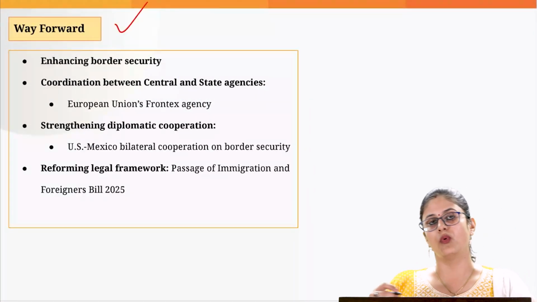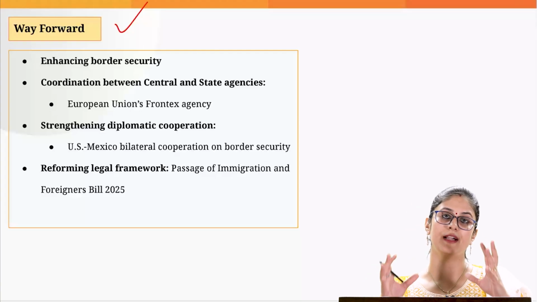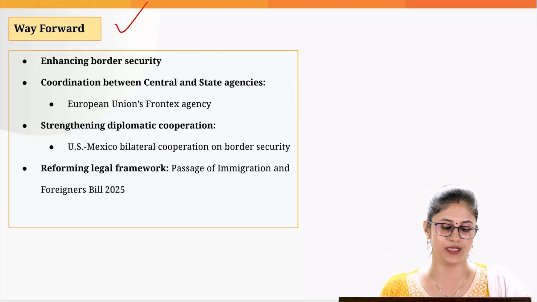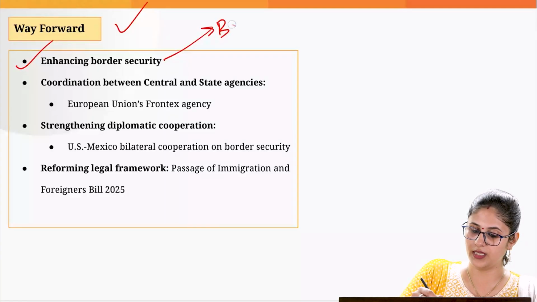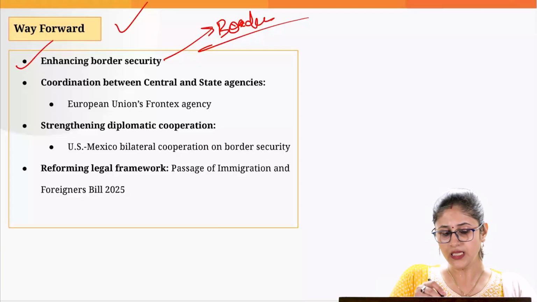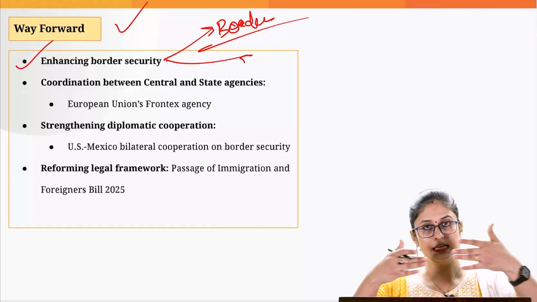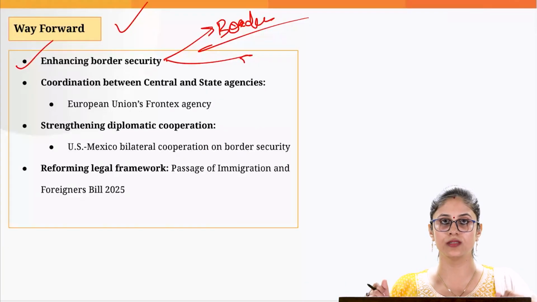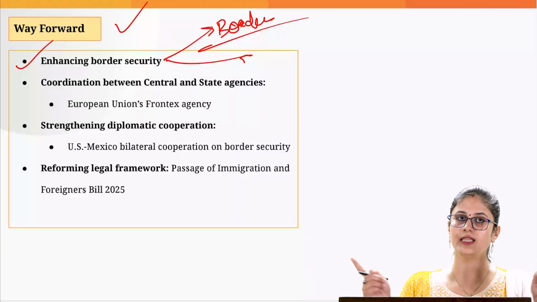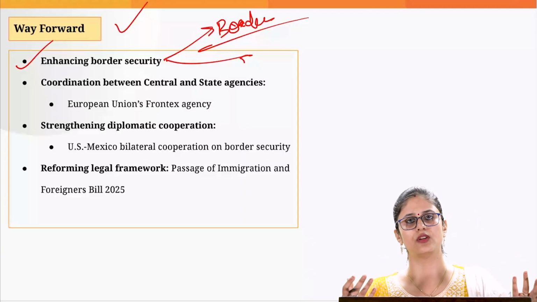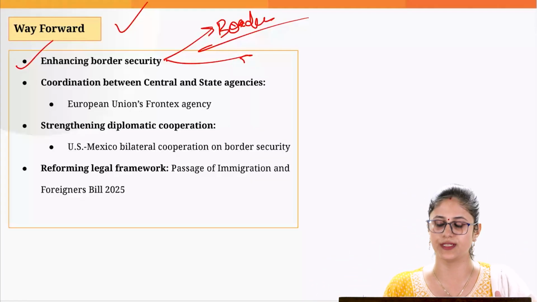Now, what more needs to be done in order to effectively address this menace of illegal immigration? So we need to enhance the border security, we need to enhance the road infrastructure in the border areas, then we need to increase the fencing of our porous borders, because one of the major reasons is porous international borders. So we need to increase the fencing, and we can use technology to effectively do the border surveillance.